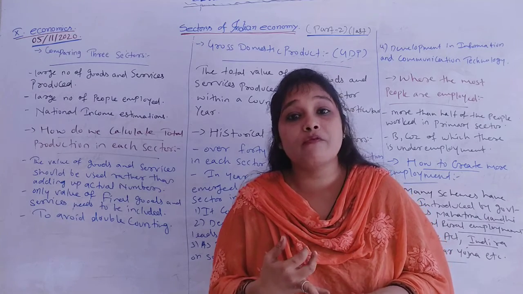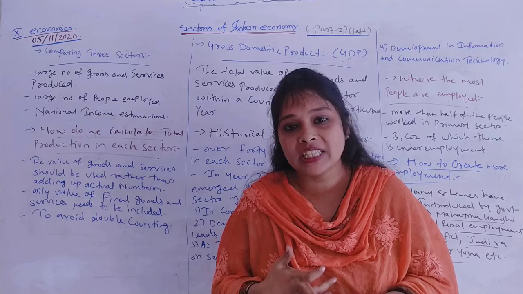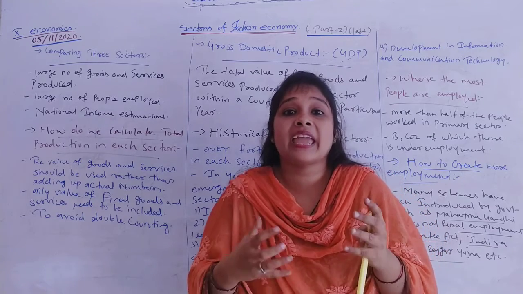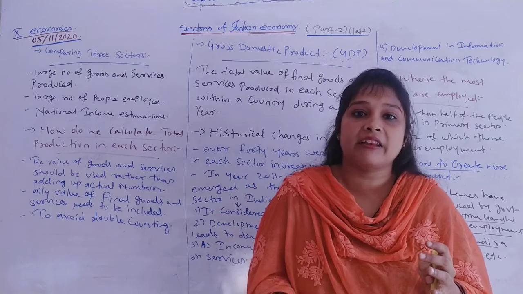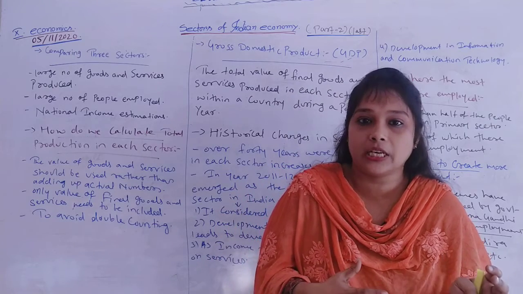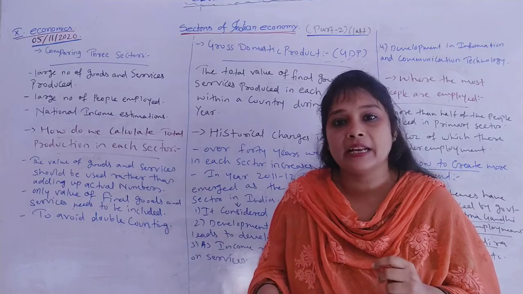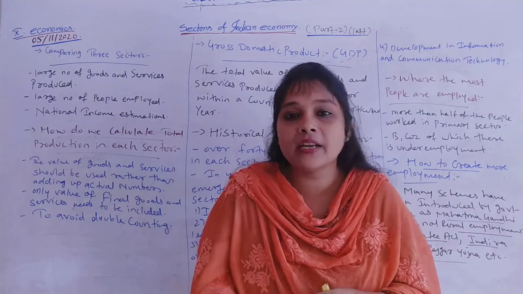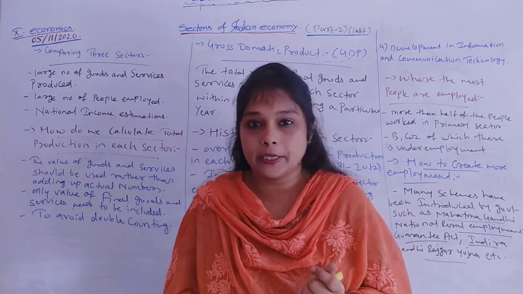Then we have warehousing, transportation facilities, insurance facilities. These aids to trade are provided by the tertiary sector to the primary and secondary sector. That is why development of the primary and secondary sector ultimately leads to the development of the tertiary sector.